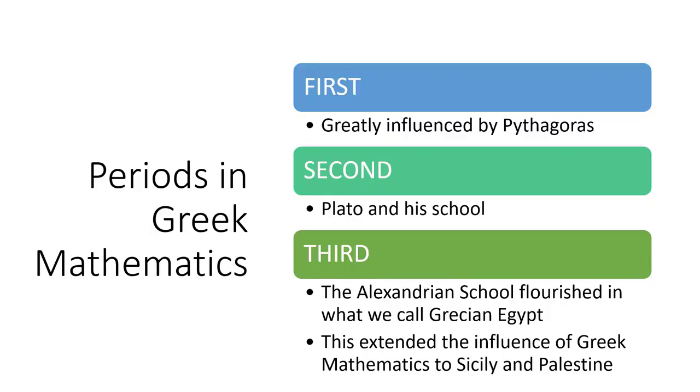All right, we're going to continue this time into the second period of Greek mathematics, which will lead through Plato and his school a little bit farther than that. I think we'll probably end about Euclid on this one and then move on after that. All right, so let's talk about where are we at?